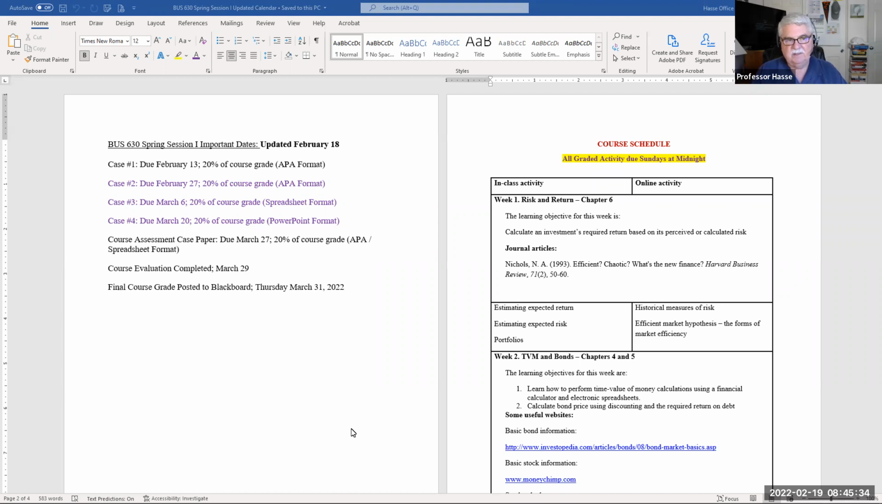Then we have case number 4. You get a week off, and then case number 4 is due March 20th. That will be a PowerPoint format with some financial planning analysis. And then the course assessment case paper is due the last Sunday of our class, March 27th. That will be APA and spreadsheet, with capital budget analysis and risk analysis, summing up the whole course. You'll get that case next week, in week number 4, at the end of the week, and I'll introduce it in my Friday update video next week.